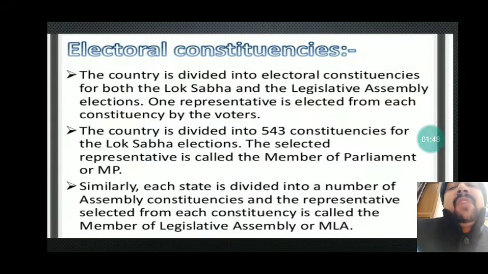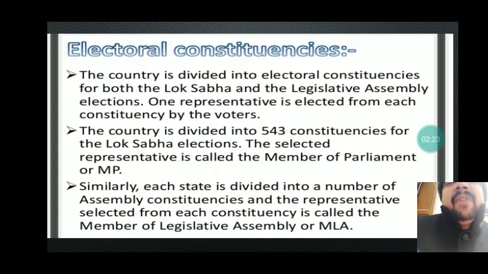First of all, we are going to talk about the electoral constituency. The country is divided into electoral constituencies for both the Lok Sabha and the Vidhan Sabha, that is, Legislative Assembly elections. One representative is elected from each constituency by the voters. In our country, the whole country is divided into 543 constituencies for the Lok Sabha elections, and from here the candidates stand in the election, and the candidate who gets selected from a particular constituency is termed Member of Parliament or MP.